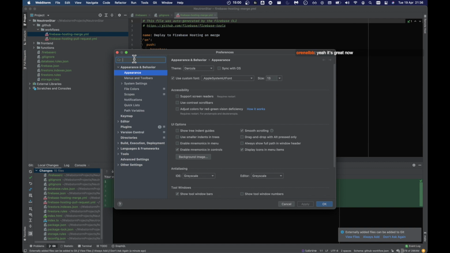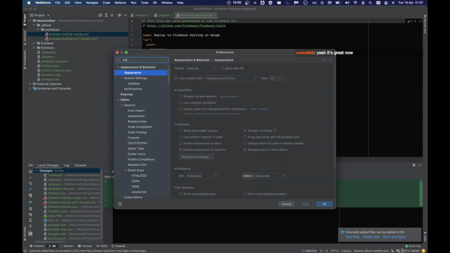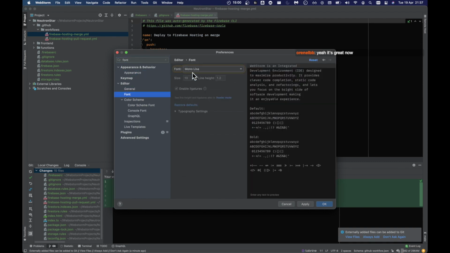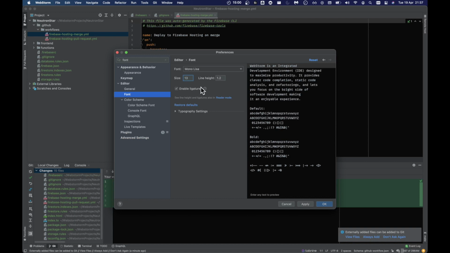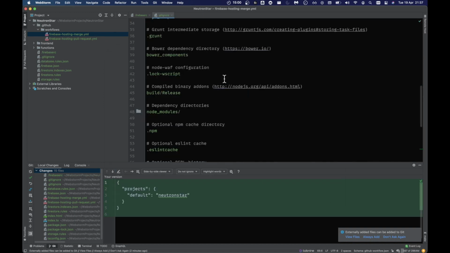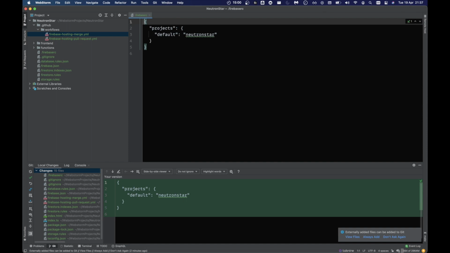I can't remember what it is, editor, change font size with. So Monaspace is what I use, brilliant font. Let's just make it, for stream purposes, 18. So is that okay? Is that legible? Hopefully that's legible.